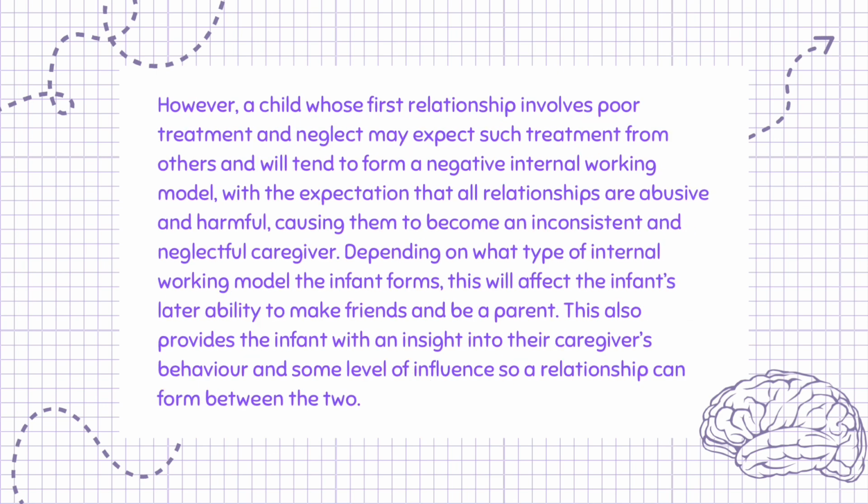However, a child whose first relationship involves poor treatment and neglect may expect such treatment from others and will tend to form a negative internal working model, with the expectation that all relationships are abusive and harmful, causing them to become an inconsistent and neglectful caregiver. Depending on what type of internal working model the infant forms, this will affect the infant's later ability to make friends and be a parent. This also provides the infant with an insight into their caregiver's behavior and some level of influence, so a relationship can form between the two.